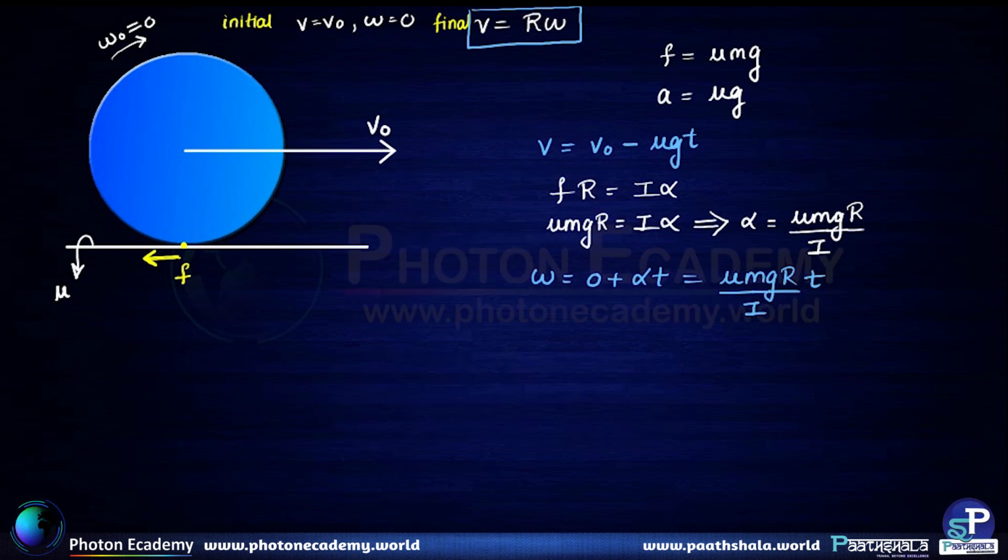So if we were to find out the time, then we'll put v is equal to r omega, and take the value of v from over here and omega from here and put them in.